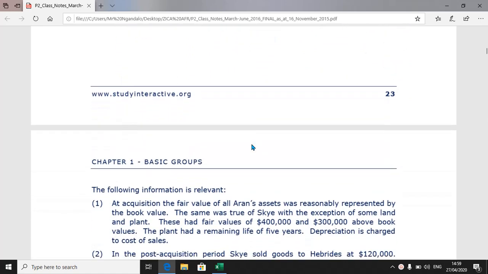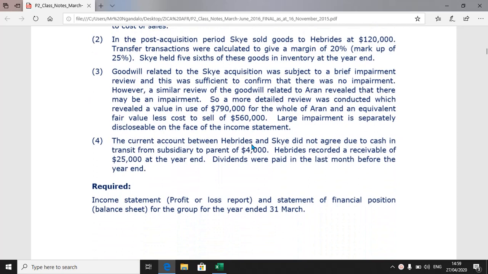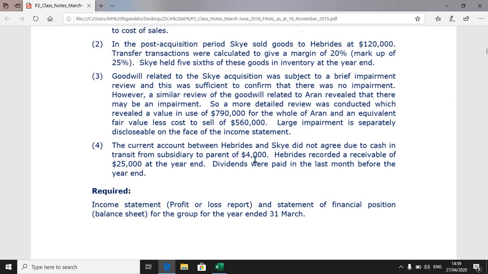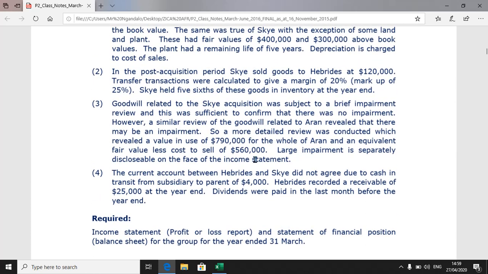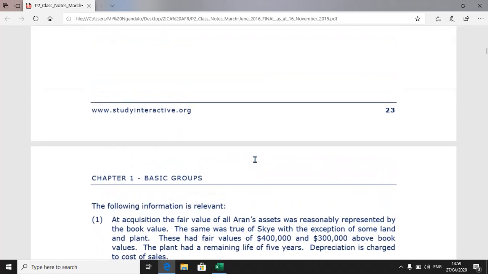After you have read your notes, you are being asked to prepare an income statement, that is a profit or loss, and a statement of financial position for the group for the year ended 31st March 20-something. Of course, that was not indicated there.